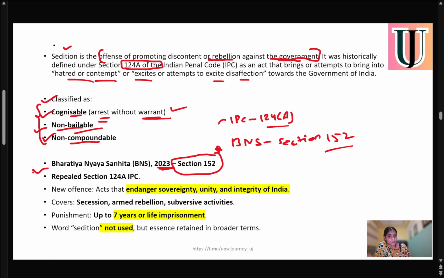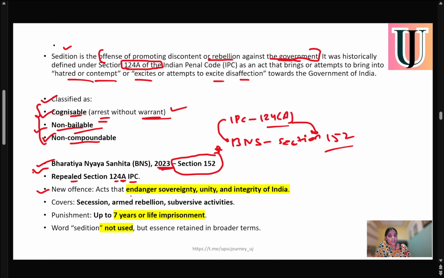So IPC is replaced with BNS, and section 124A is replaced with section 152.